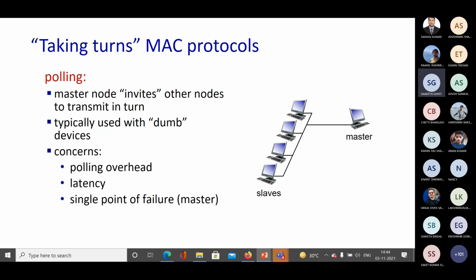What are the problems in this case? The master is polling, so that will cause some polling overhead for the master. It depends on the master in which sequence it is going to poll each of the nodes. And if some other node has a larger frame and has been polled and starts its transmission, then all the other nodes which have frames have to wait until the master comes to them.